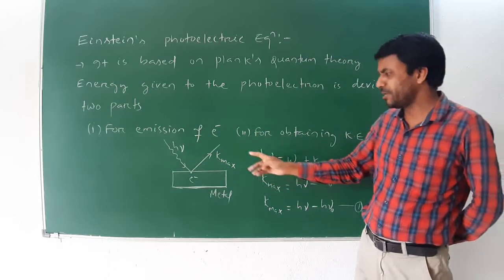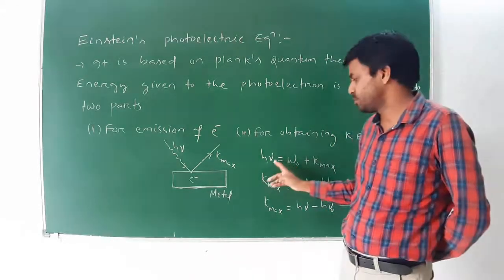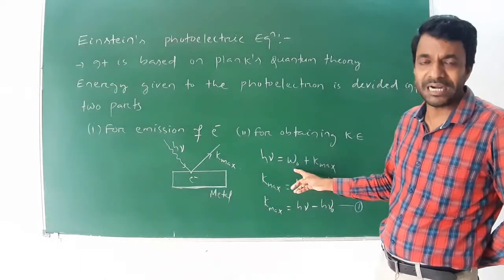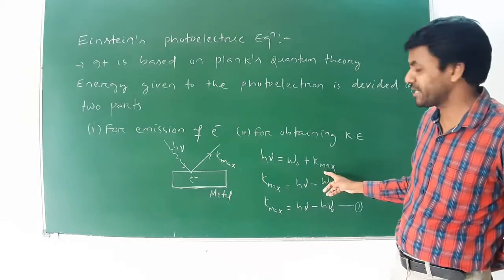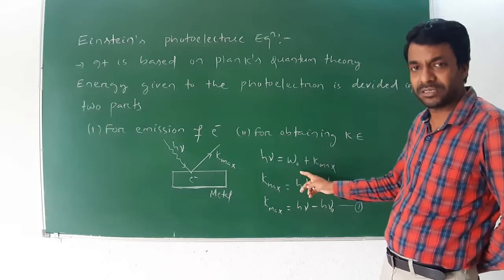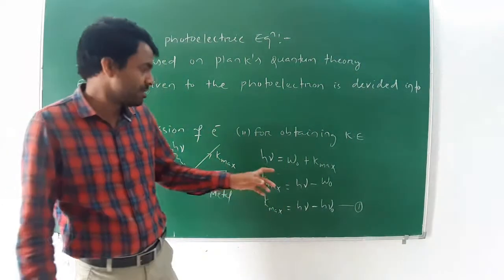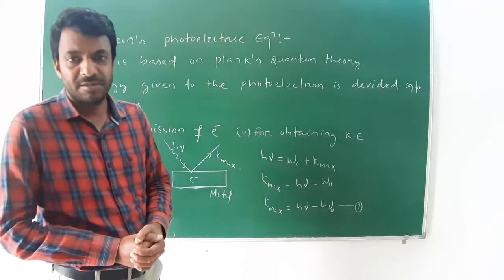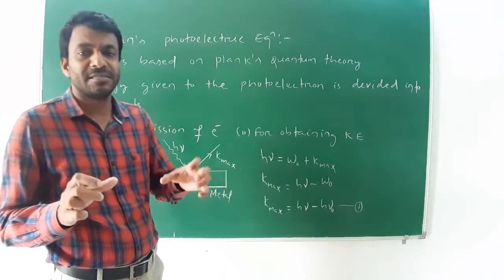The energy given is h mu, given by Planck's quantum theory, equal to the energy for emission of the electron, that is the work function W naught, plus the maximum kinetic energy K max. So K max is equal to h mu minus W naught. But what is the value of the work function W naught? That is h mu naught. So I can write K max is equal to h mu minus h mu naught. This is the required Einstein's photoelectric equation.